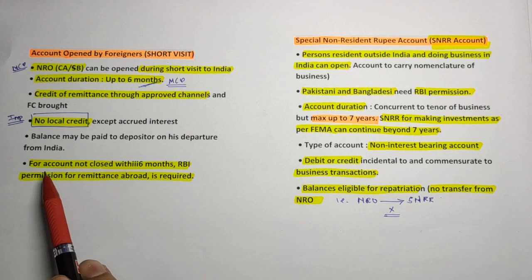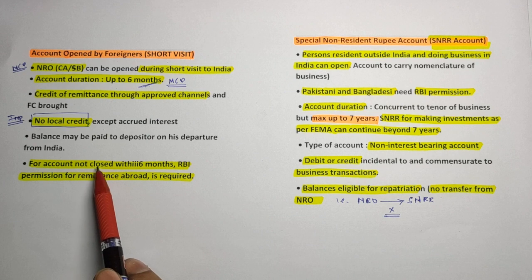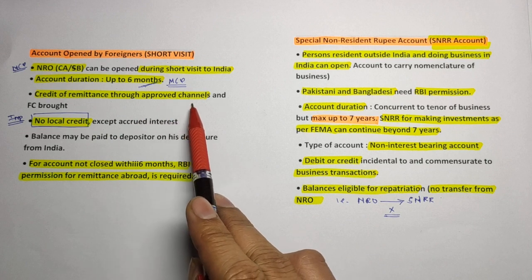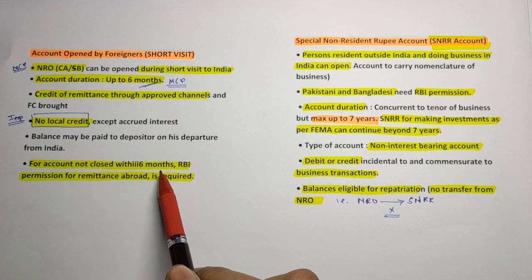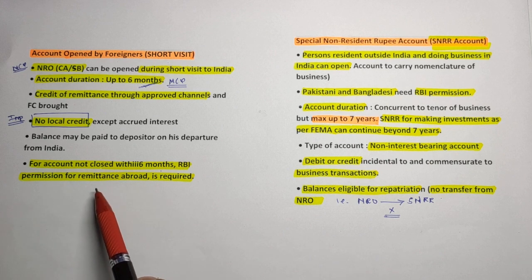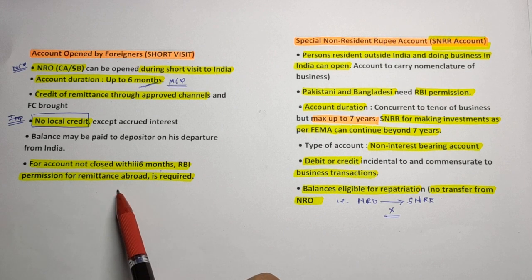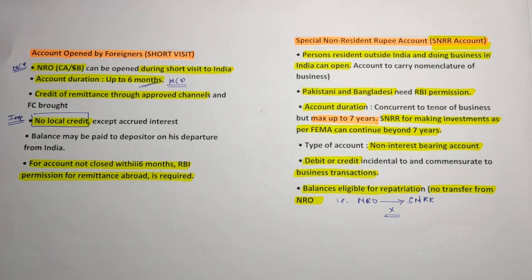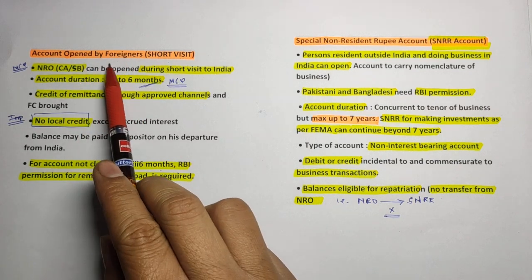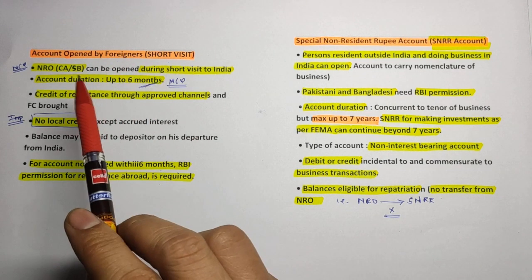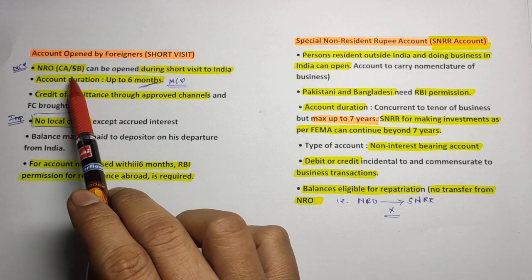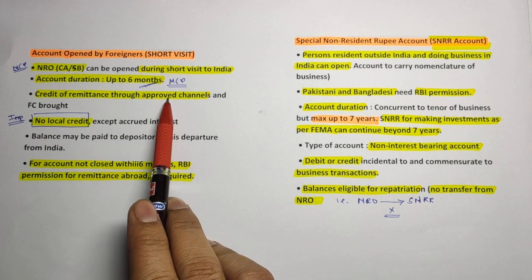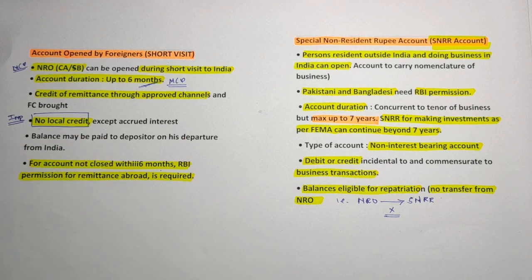Next, if the account is not closed within 6 months, that means if Angelina Jolie goes back to the USA but forgot to close that account within 6 months, then RBI permission is required for remittance. Whatever funds she has in the account, to remit that amount abroad, RBI permission is required. So basically you have to just remember that whenever a foreigner visits India for a short duration, he can open the NRO account, savings or current account, and the duration is only up to 6 months. That only you have to remember. And in that account, no local credits are allowed.